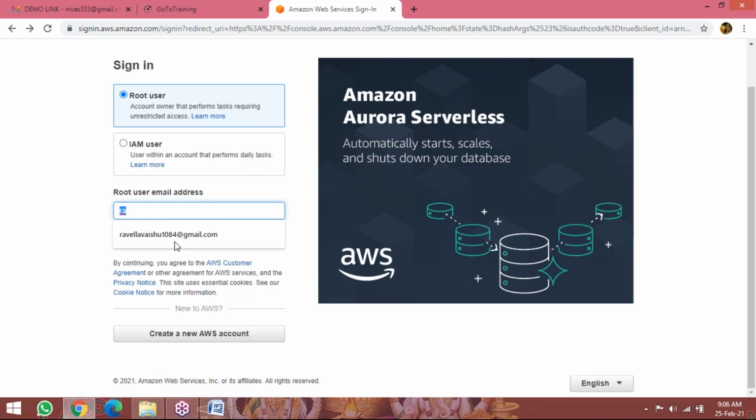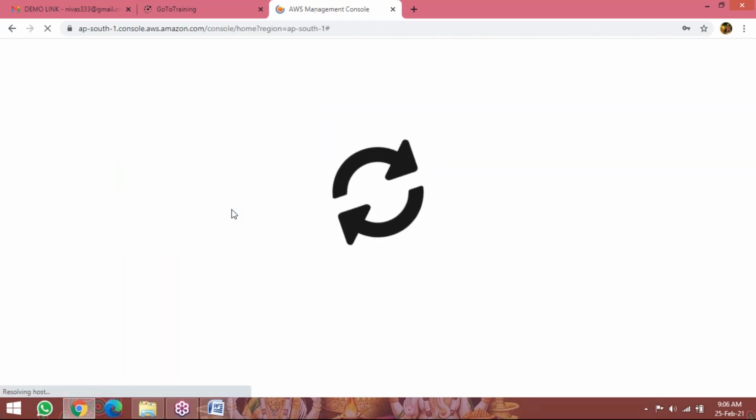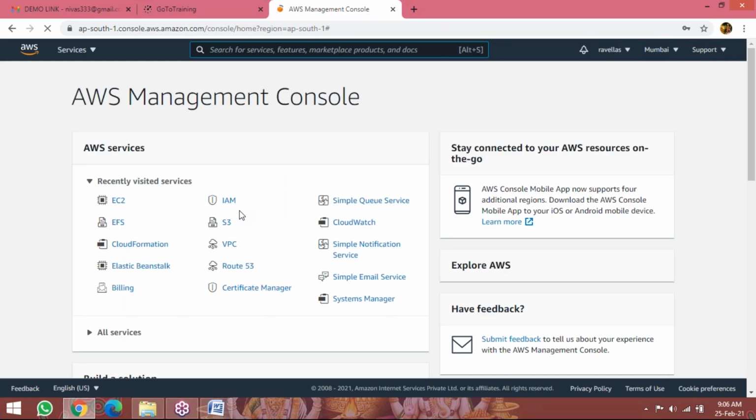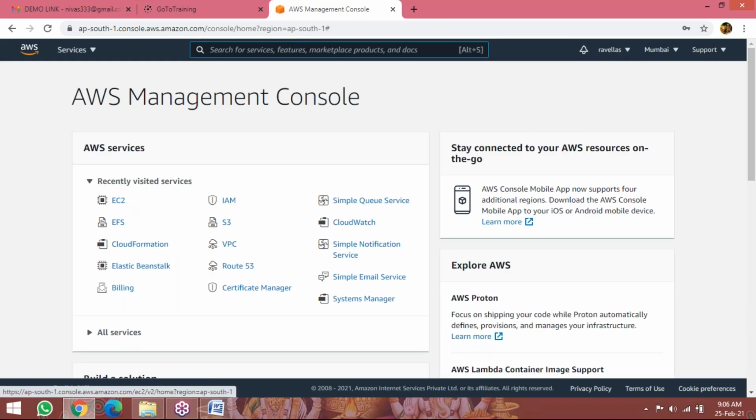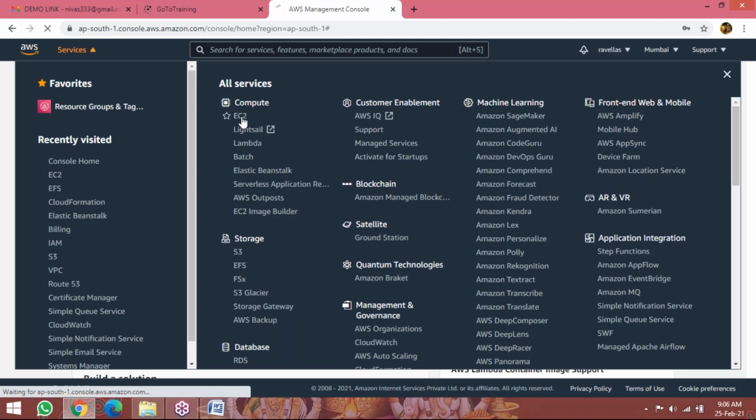Give the account which you registered. Give the password that you gave at the time of creating the user account. Sign into the AWS Management Console. Now go to services. These are the services available. Go to EC2, Elastic Compute Cloud.